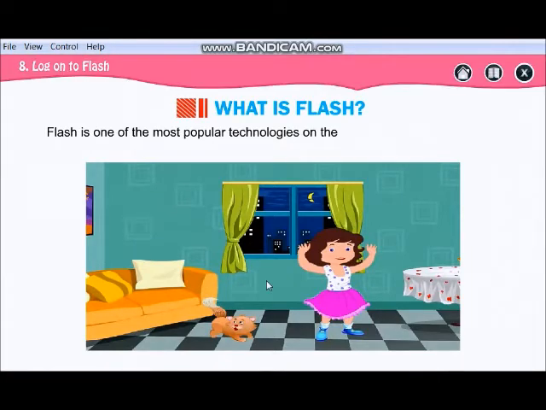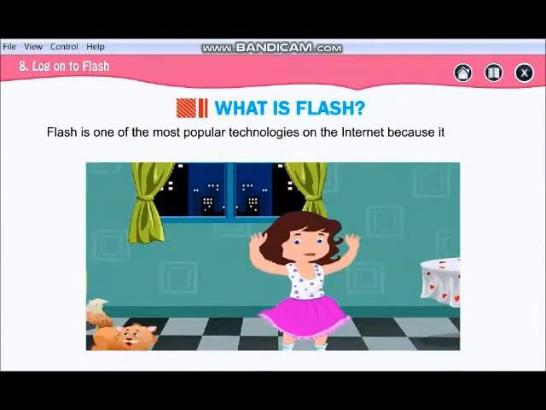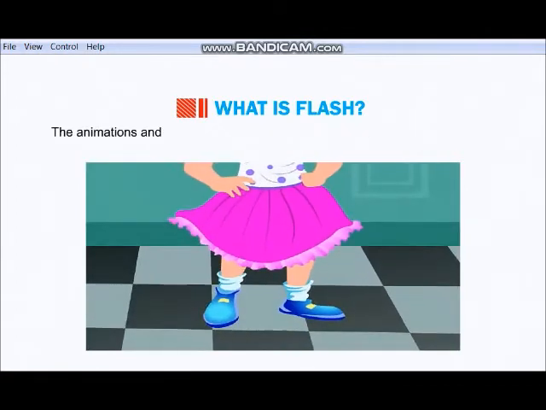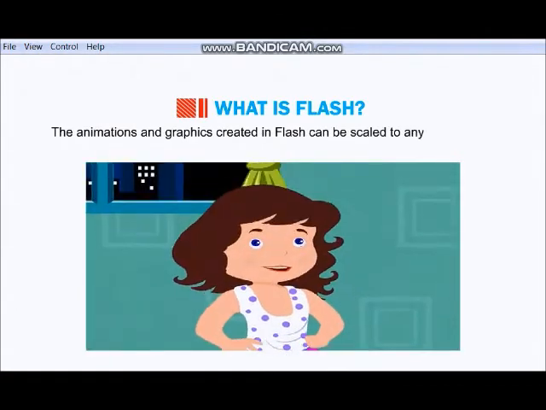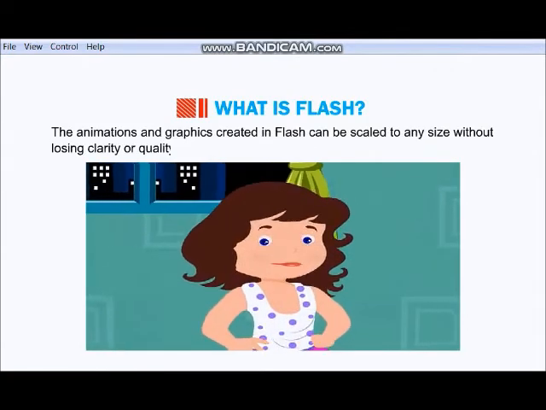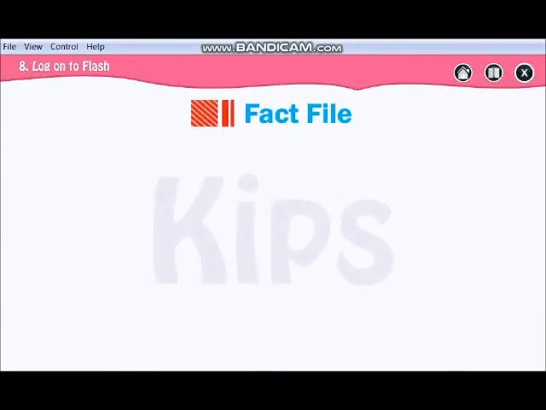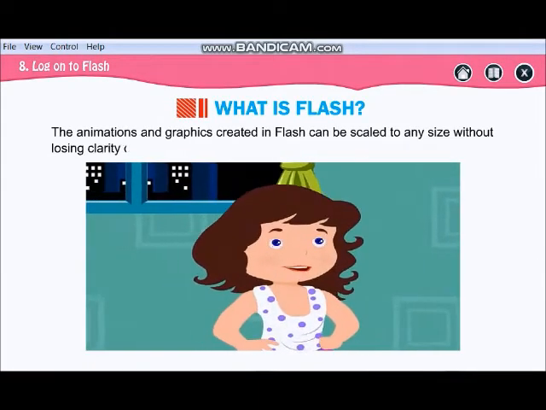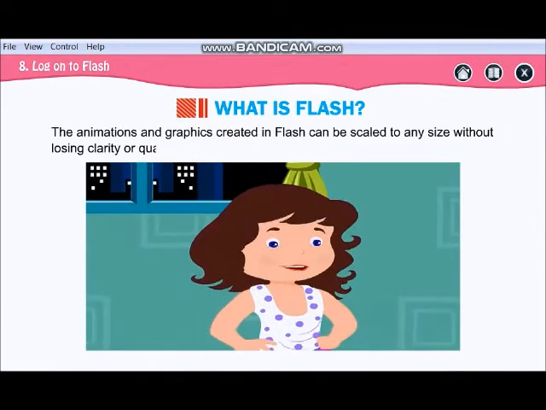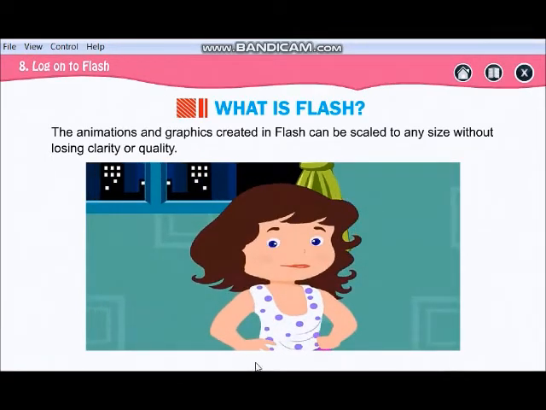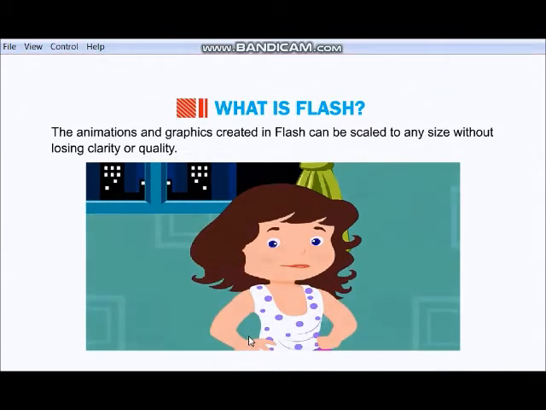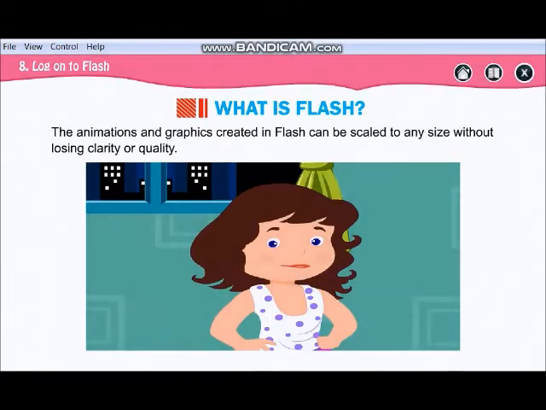Now Flash is one of the most popular technologies on the internet because it does not require programming skills. The animations and graphics created in Flash can be scaled to any size without losing their quality. It means we can increase the size or decrease the size, and the quality of your animation will not lose its clarity. The animation will be very clear.